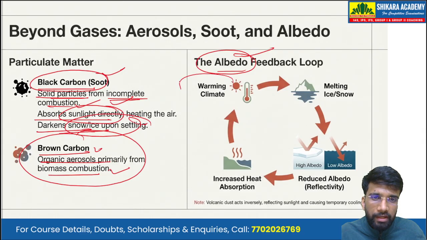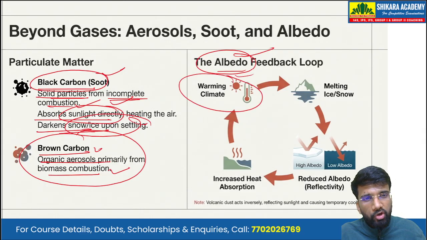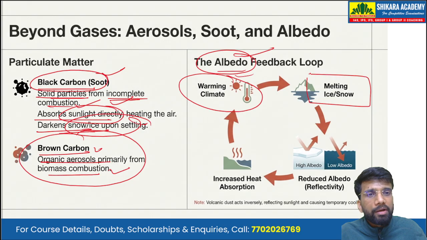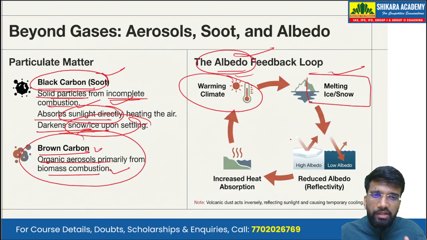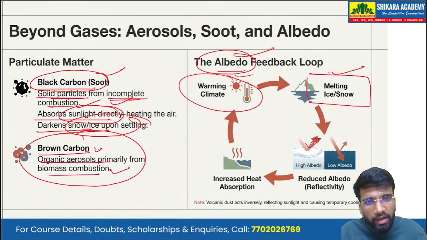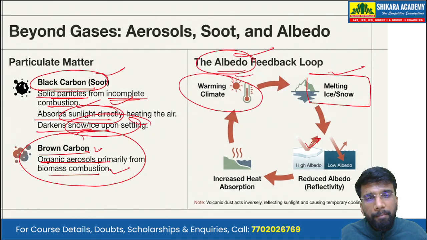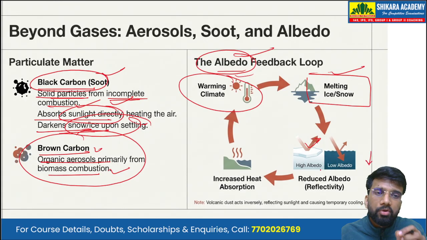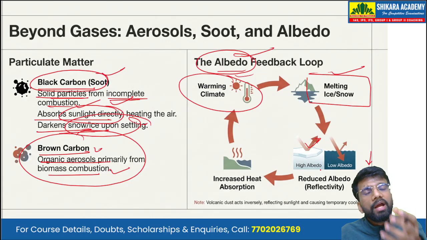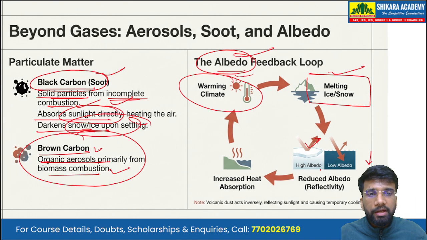So how does this albedo feedback loop work? So we have the warming climate. Because of the warming climate, the snow or ice melts. Now, the ice or snow, because it is white, because whiter surfaces have high albedo, that means they reflect most of the sunlight. But when they melt and become water, their albedo comes down, because now they absorb more of the solar radiation rather than reflecting it back.